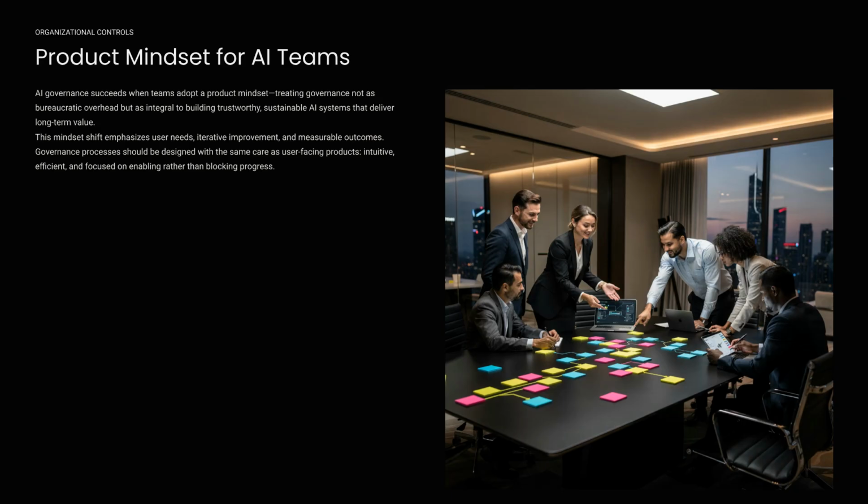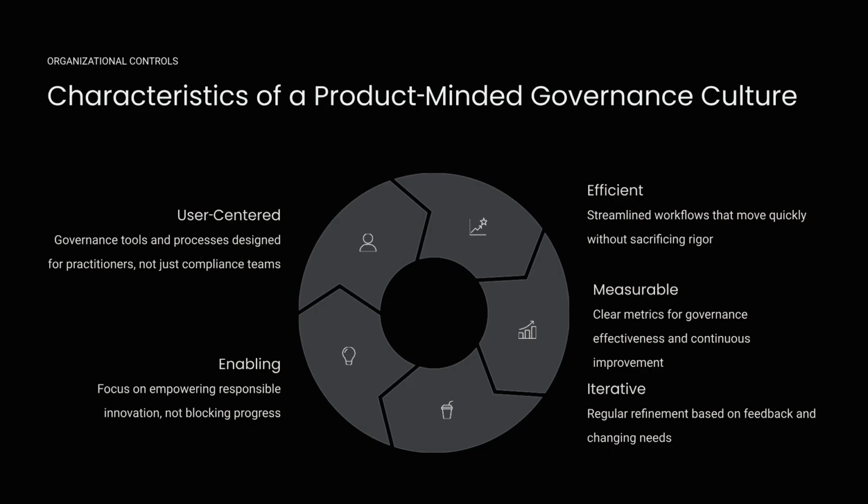Adopting a product mindset for AI teams is crucial. This treats governance not as an obstacle, but as an integral part of building trustworthy, sustainable AI systems that deliver long-term value. A product-minded governance culture is user-centered, efficient, measurable, iterative, and enabling, focusing on empowering responsible innovation.